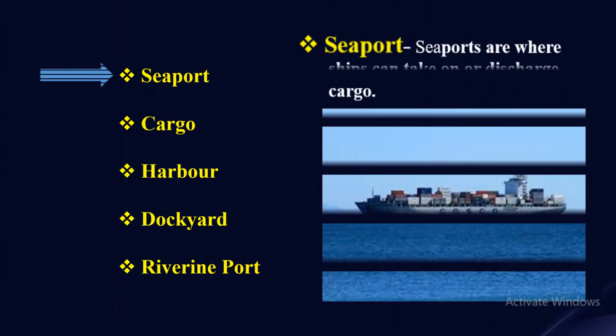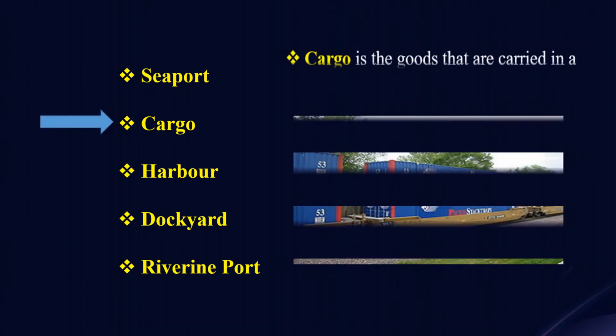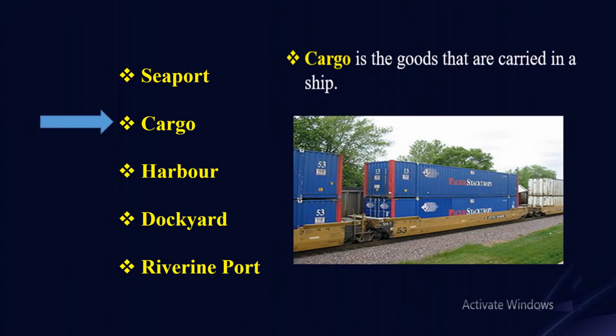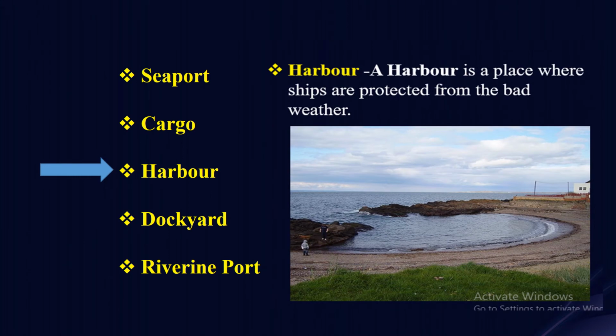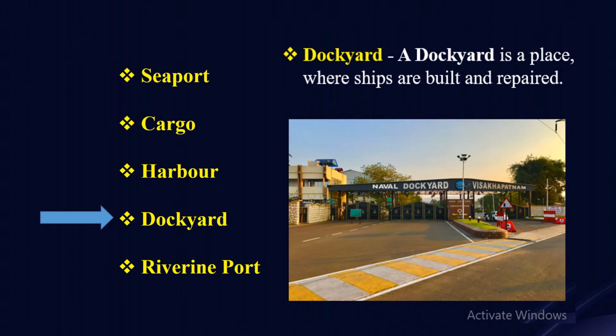Seaports. Seaports are places where ships can take on or discharge cargo. Cargo is the goods that are carried by a ship or a truck. A harbour is a place where ships are protected from bad weathers. Harbours can be natural or artificial. A seaport usually includes one or more harbours. A dockyard is a place where ships are built or repaired.